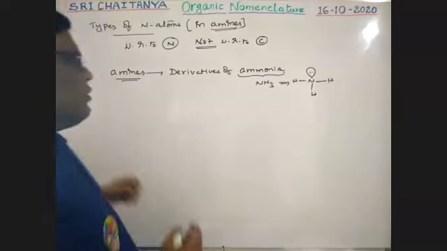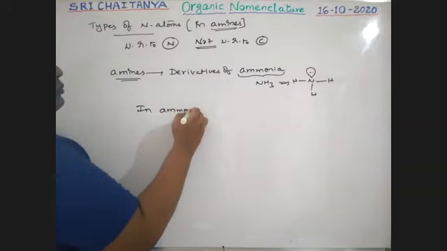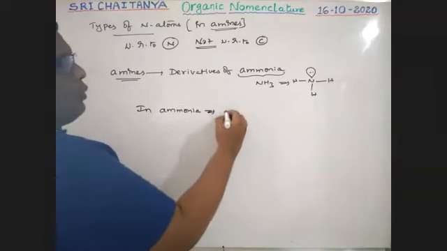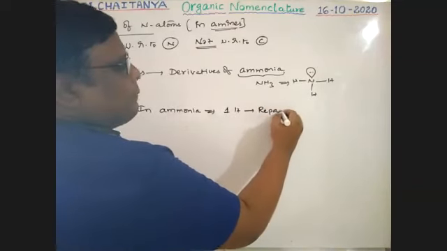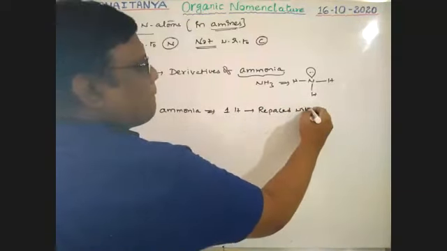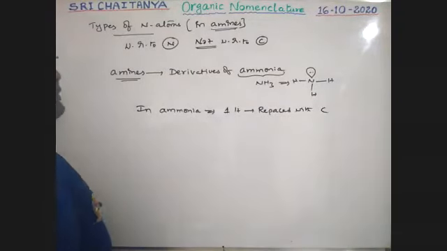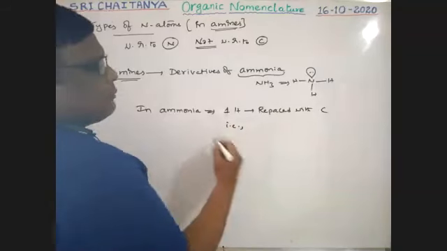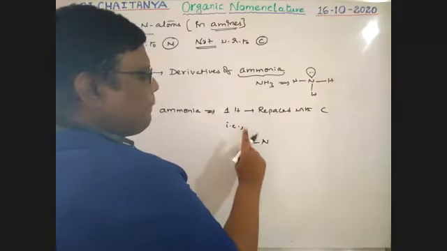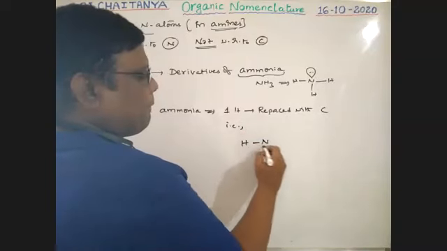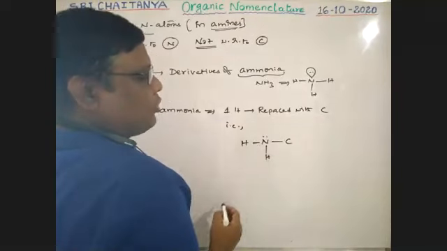See here, in NH3, one hydrogen is replaced with carbon, boys, and nitrogen has a lone pair.